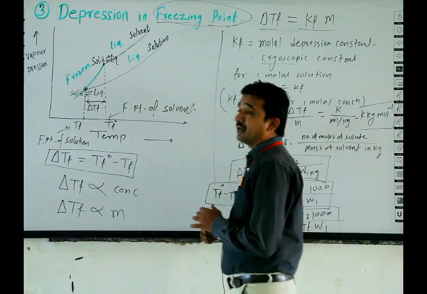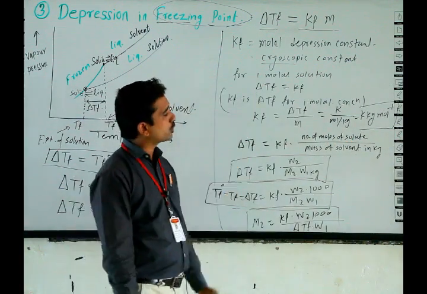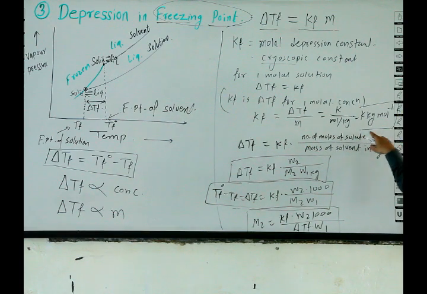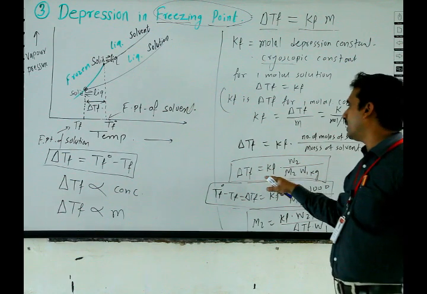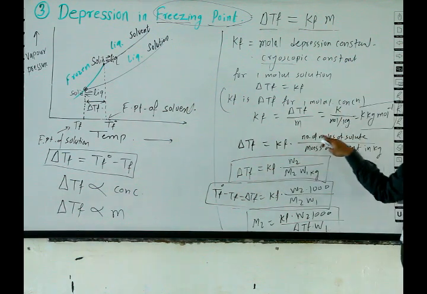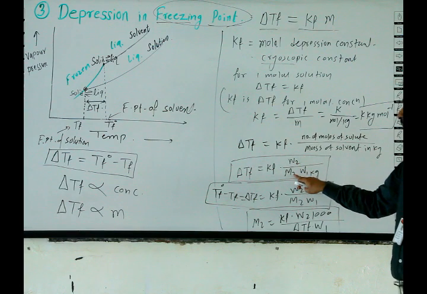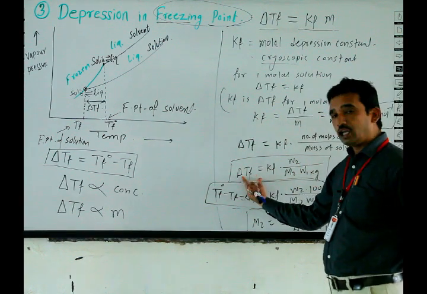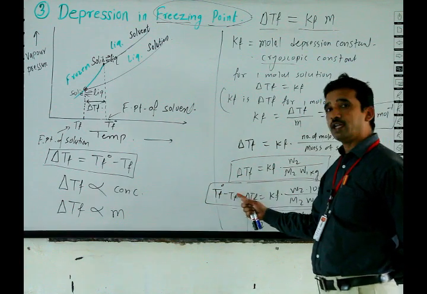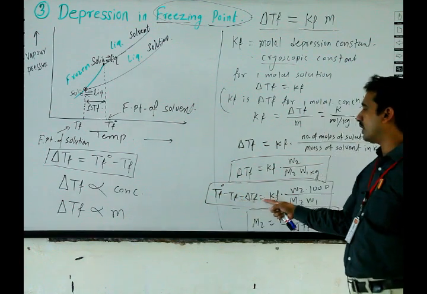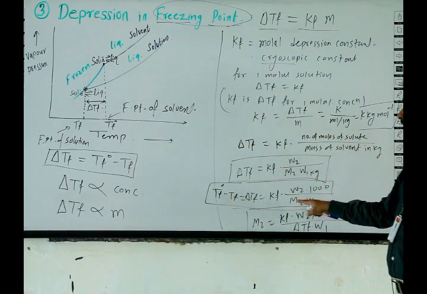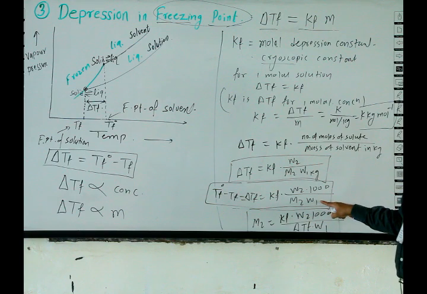And here delta TF is equal to KF into number of moles of solute divided by mass of solvent in kg. Expanded, it is equal to KF into number of moles W2 by M2, W1 in kg. Delta TF is nothing but TF naught minus TF, which is equal to KF into W2 into 1000 by M2 into W1.